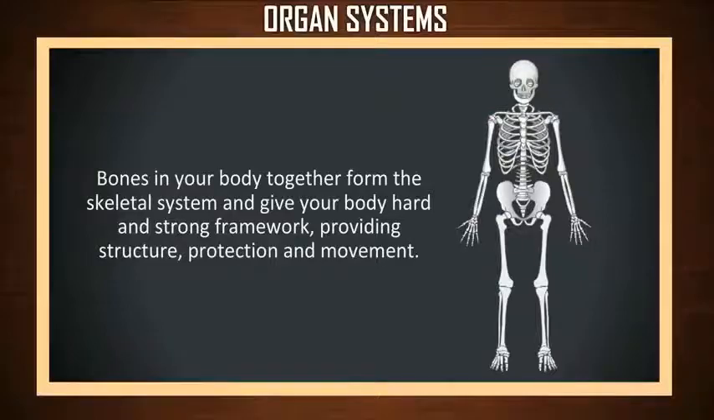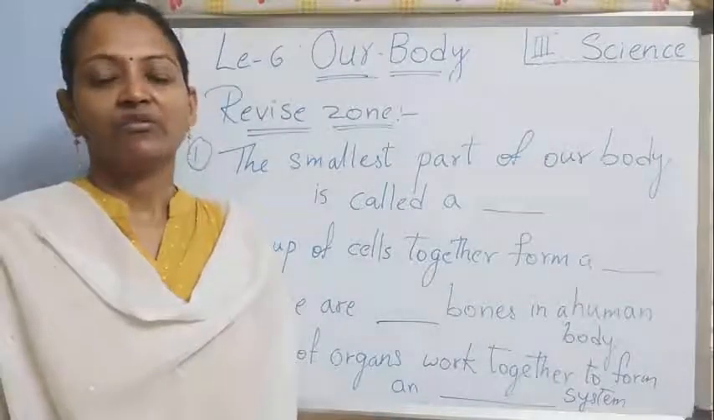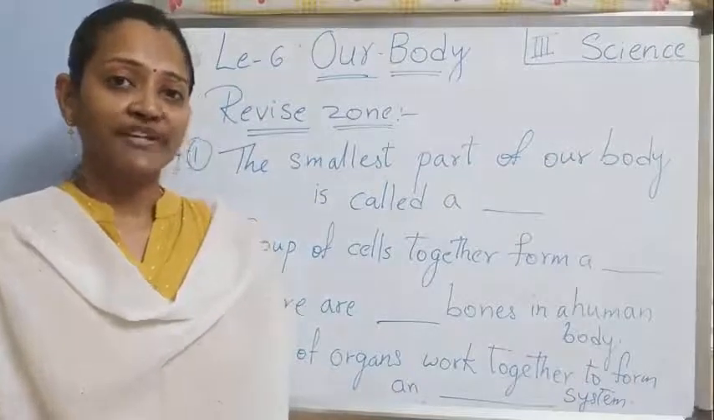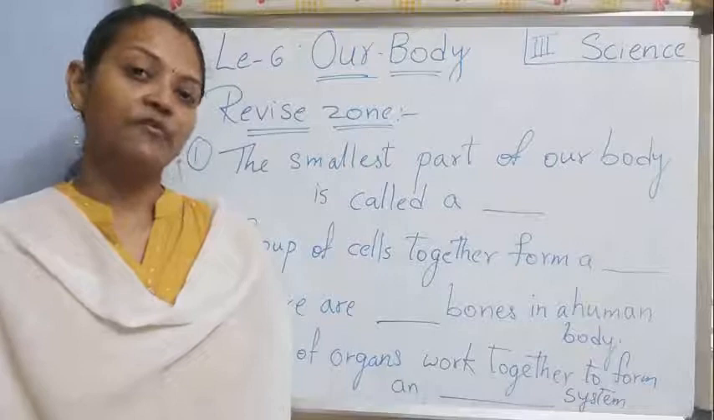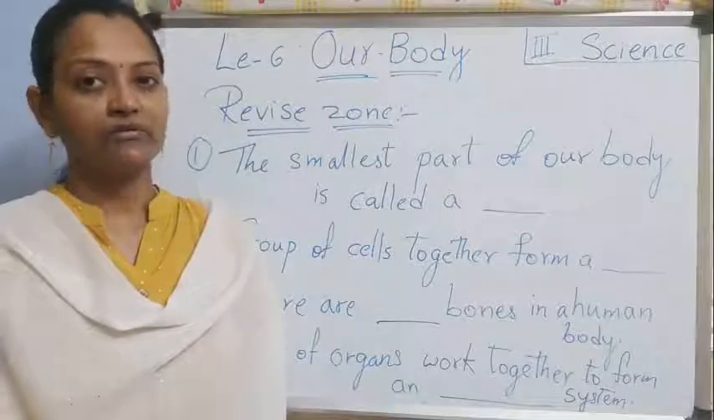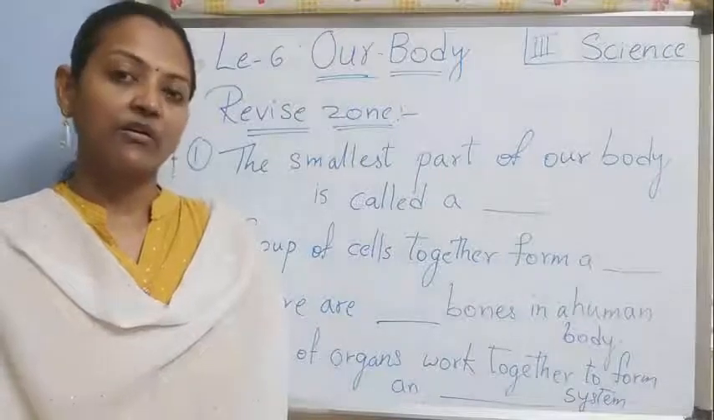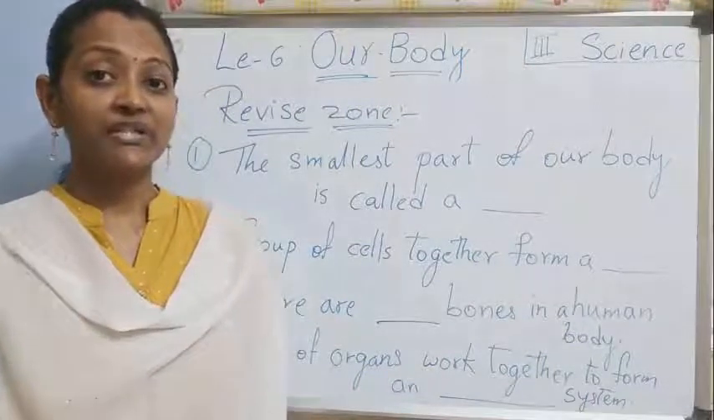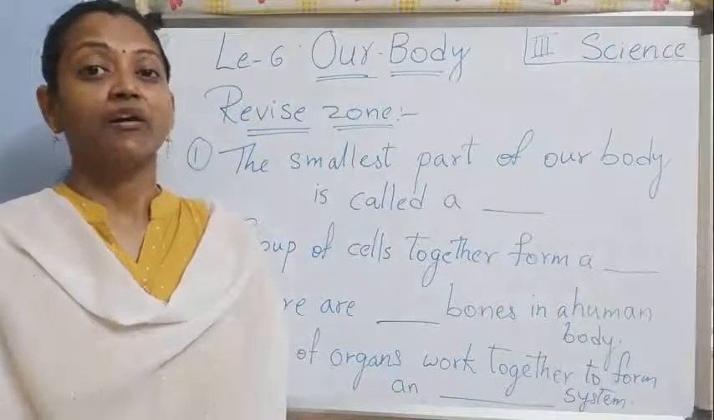Have you watched the video, children? Is it clear now? So, the smallest part of our body is the cell. A group of cells together forms tissue. A group of tissues together forms organs. A group of organs makes up an organ system. All organ systems work together to form an organism, right, children?